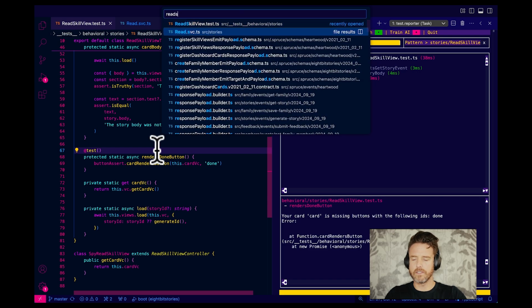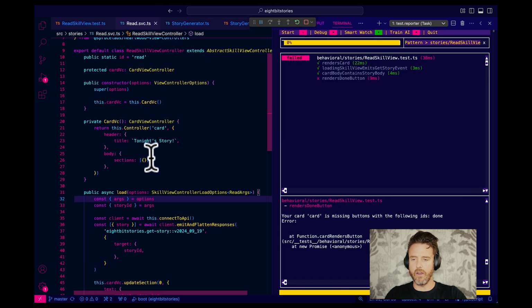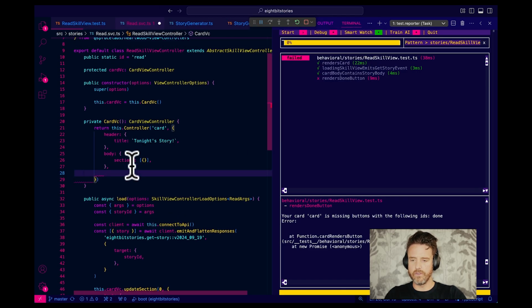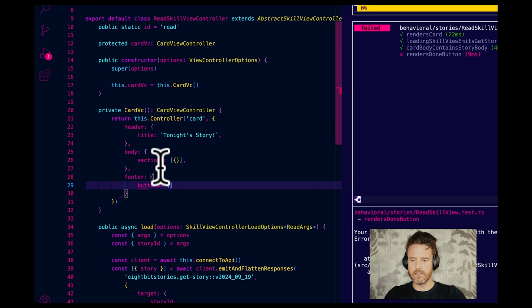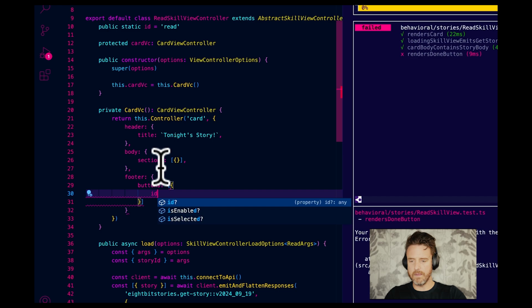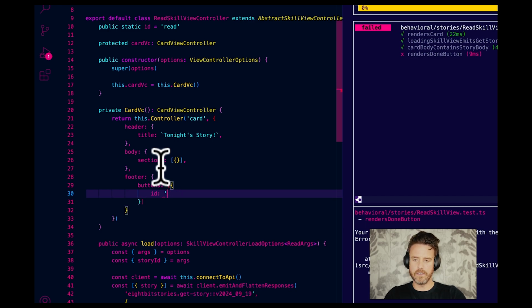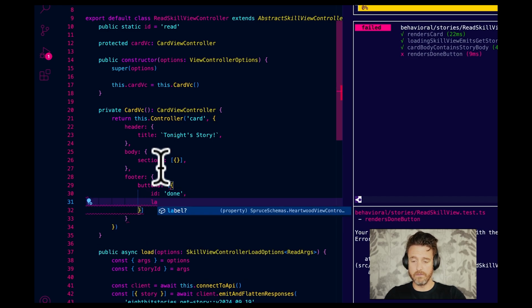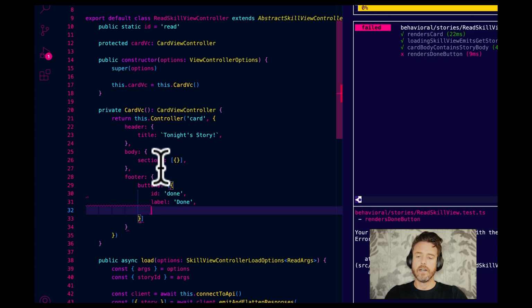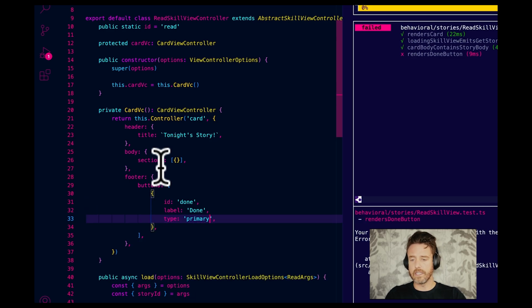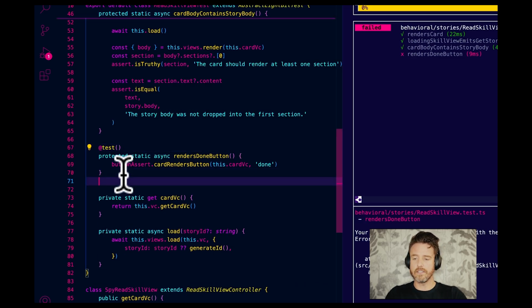I'm going to put it in so that this assertion doesn't care. It doesn't care where the button is. And that's on purpose, right? Because maybe you want to put it in the footer. Maybe you want to put it, I don't know, in the body. Assertion doesn't care where it renders, just that it is rendering. I'm going to make it a primary. You don't care. It's just, it looks nice, I guess. Okay. Then launch this. Test.